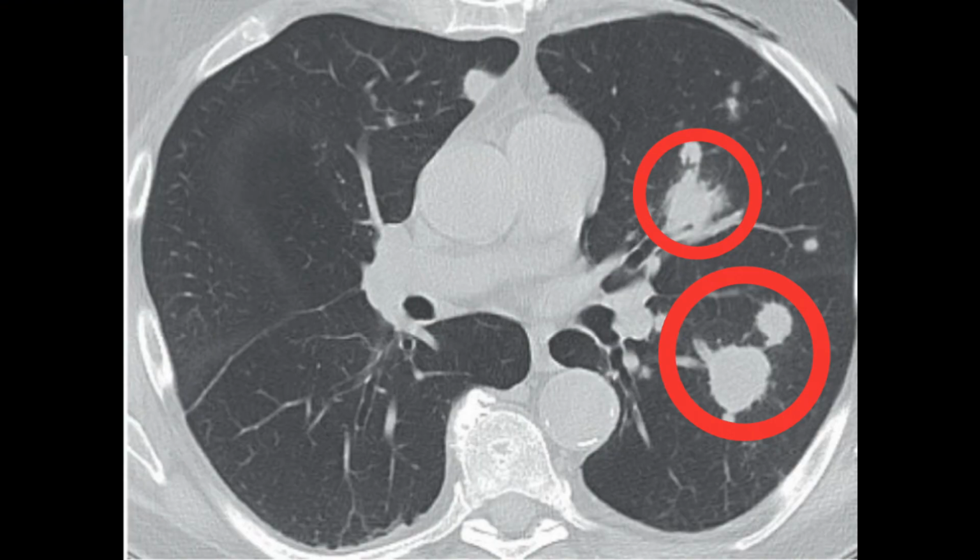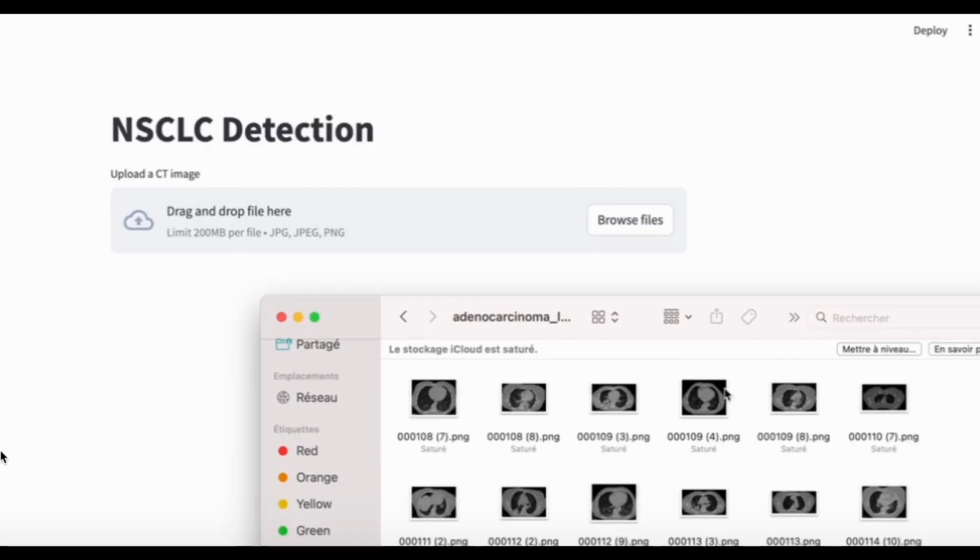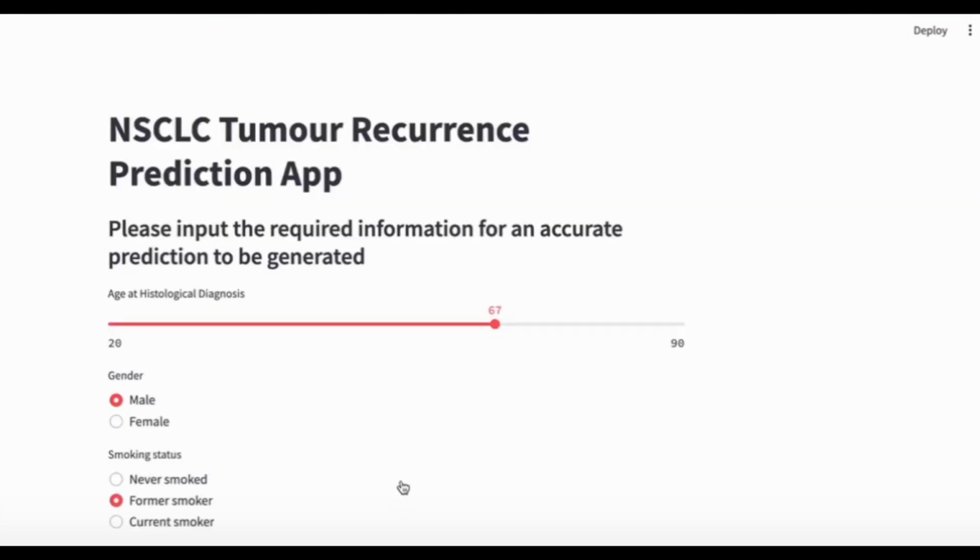That's me. That's one of the deadliest cancers in the world, and that's a website I made to solve it. But there's a catch. That's not just a website, it's actually a deep learning model that I created, which can both detect and predict the recurrence of NSCLC, the most common type of lung cancer. And it's like a huge problem right now.